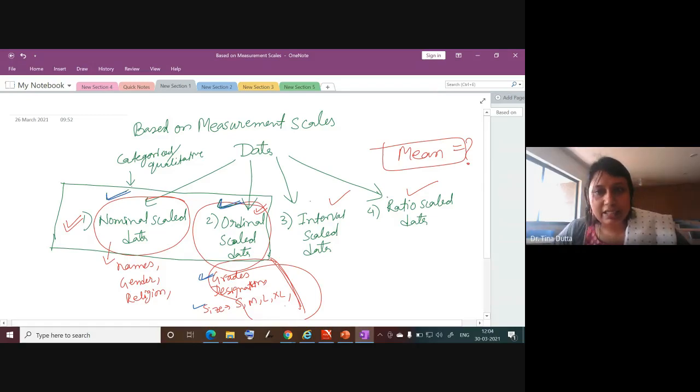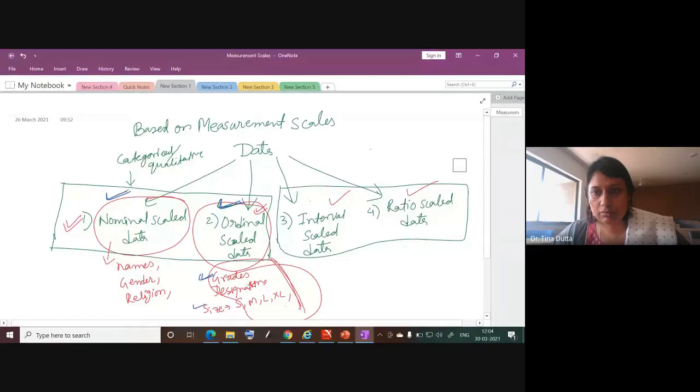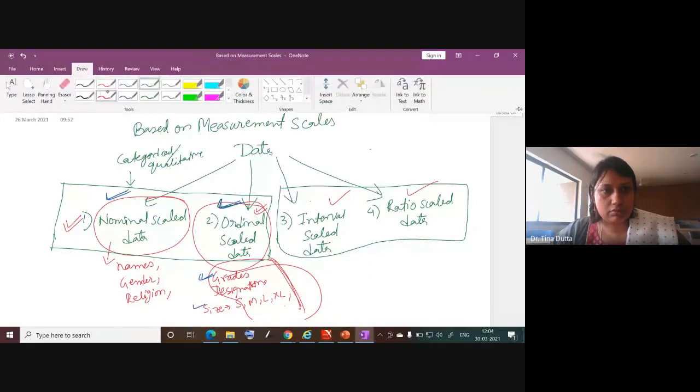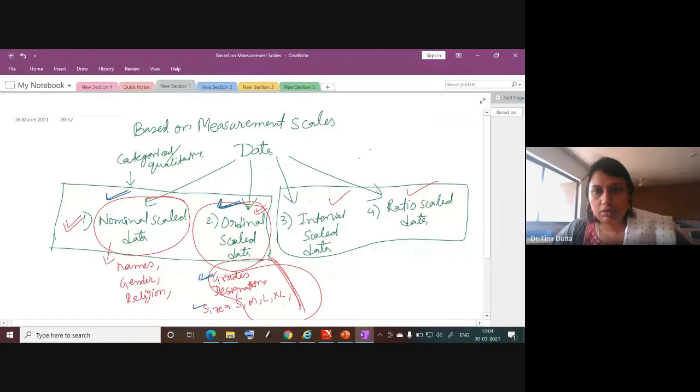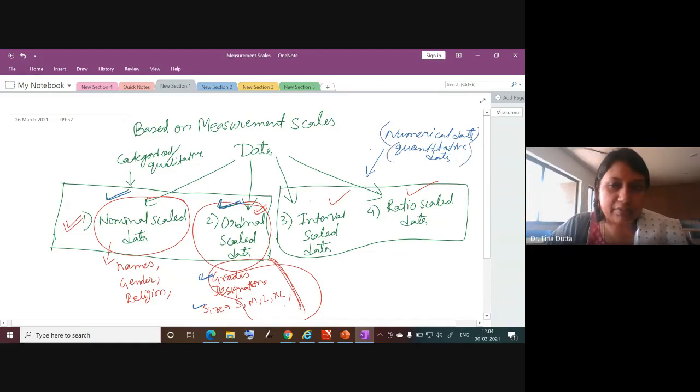Then interval scale data and ratio scale data come under numerical data. Both of these come under numerical data, and this is also called quantitative data, जो कि number format में है. Numerical data or quantitative data, these are synonyms used interchangeably.